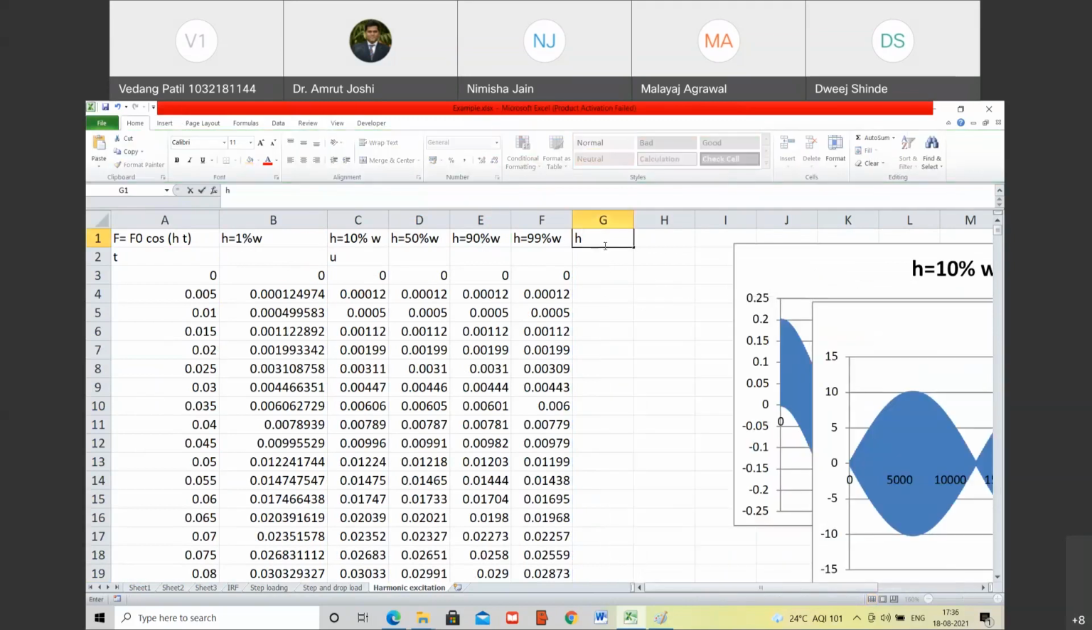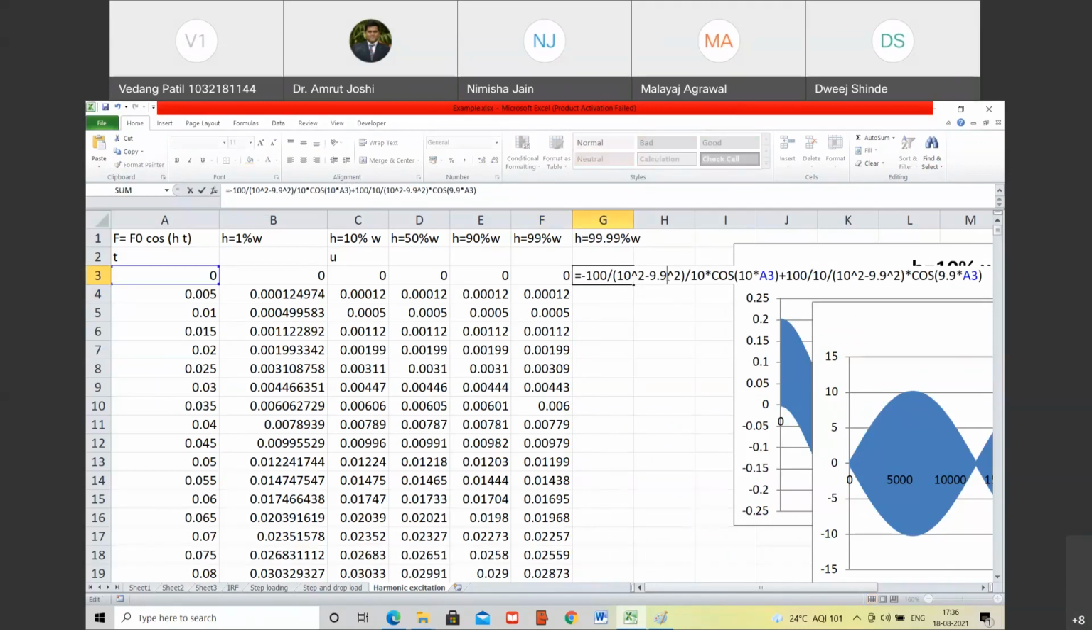So let me say H is equal to 99.99% of W. Lambda is equal to 99.99% of omega. Are you with me? So I'm going to copy this expression, and I'm going to replace this by 9.99. 9.9 को replace किया 9.99 से. Are you with me?